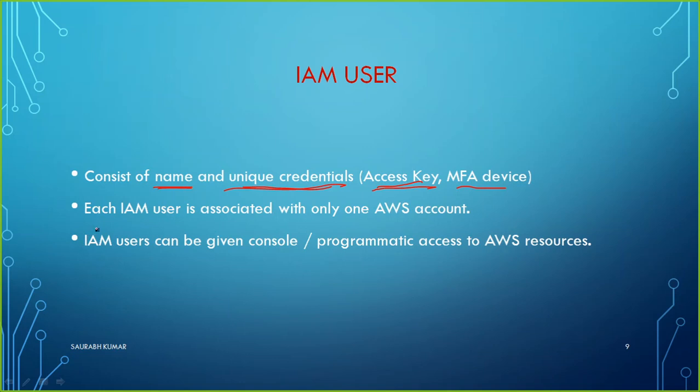The second point about IAM is that each IAM user is associated with only one AWS account. Obviously, the user will be associated with only one account. The third point is that an IAM user can be given access through the console, or you can give them programmatic access. If you remember, we did this practically in some of the previous sessions. Once you create a user account, you can set whether this user can access your AWS through the console, or through programmatic access, through the CLI, through some specific program.